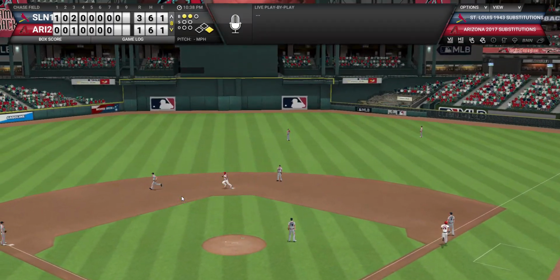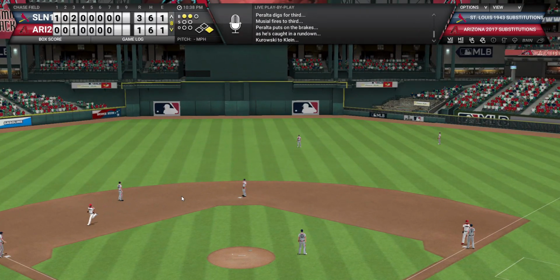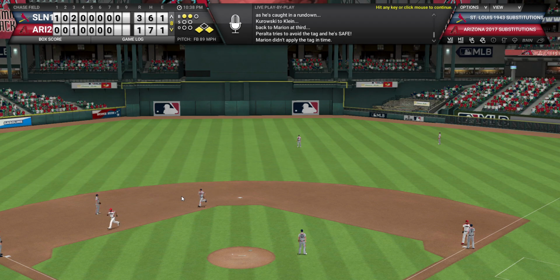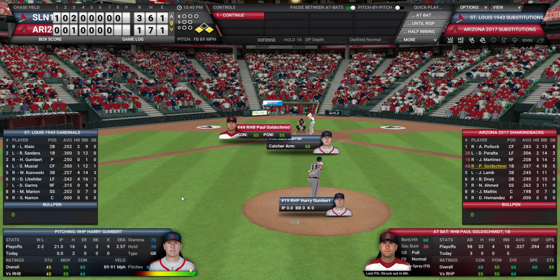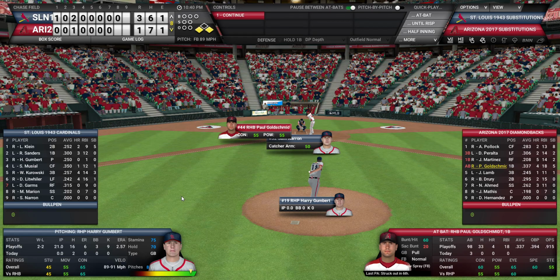He singles to center, and the decision to go to the pen, actually, let's see what happens here. There is a run down, but oh my goodness, he still gets to third. Actually, he goes back to second. No, he gets to third. It's first and third. So despite the throw to third and what looked like a mistake, the Diamondbacks get away with it. And this is why I question going to the bullpen, because this bullpen just isn't very strong.